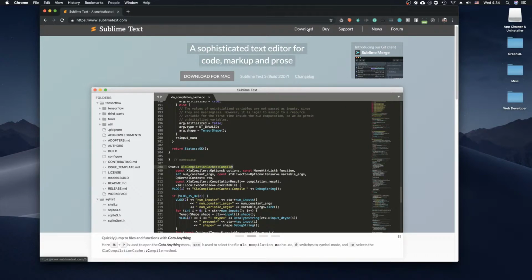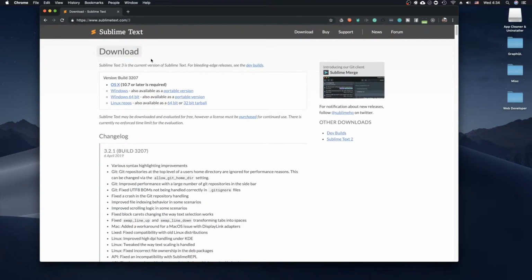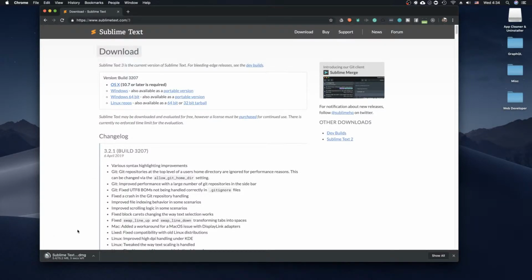Alright, so go to sublimetext.com, click on download, and then click on whichever you have: OSX, Windows 64-bit, or Linux. So I'm going to click OSX. Alright, wait for that to download.